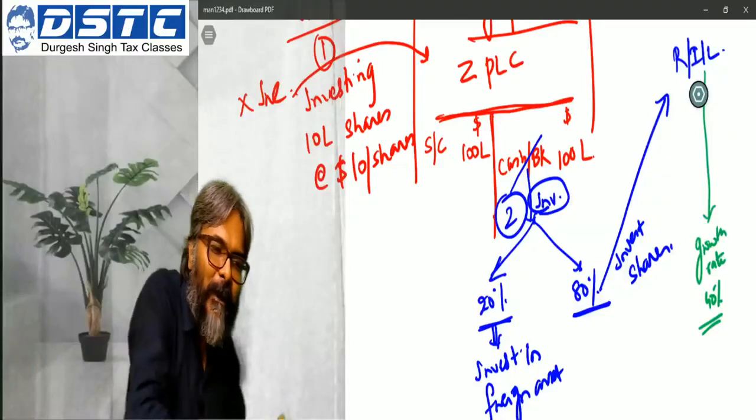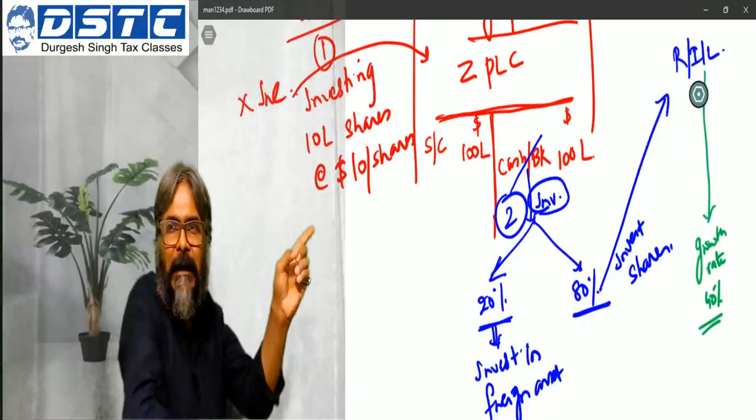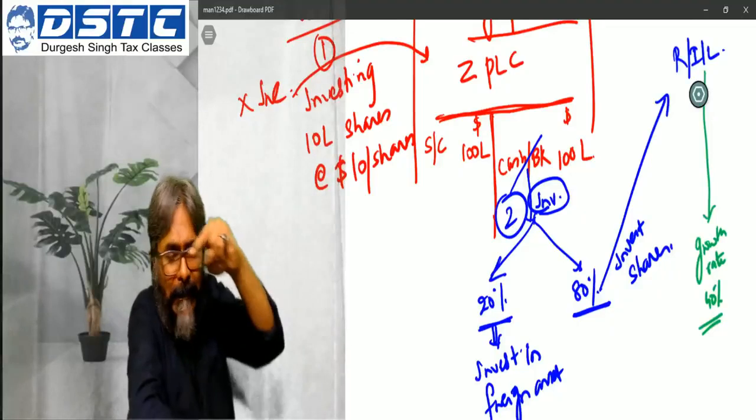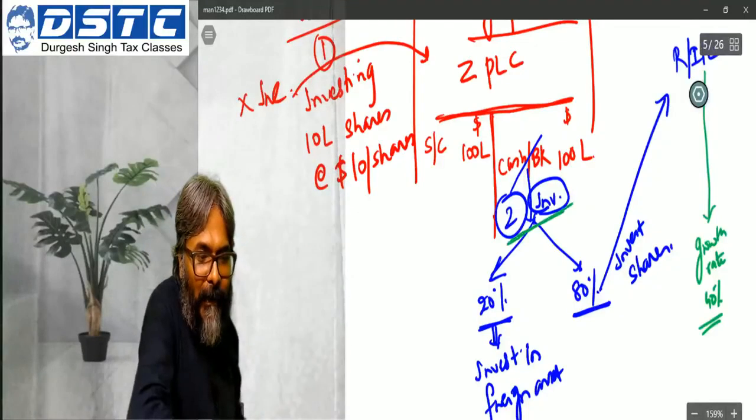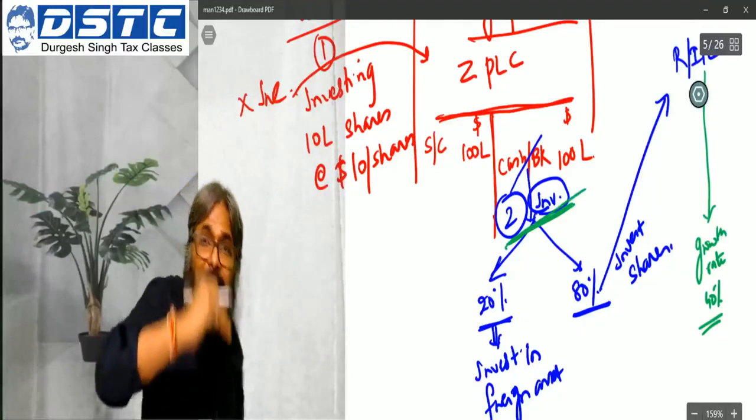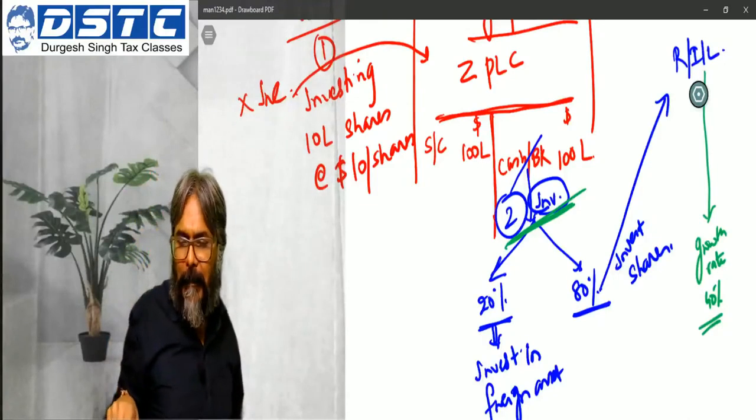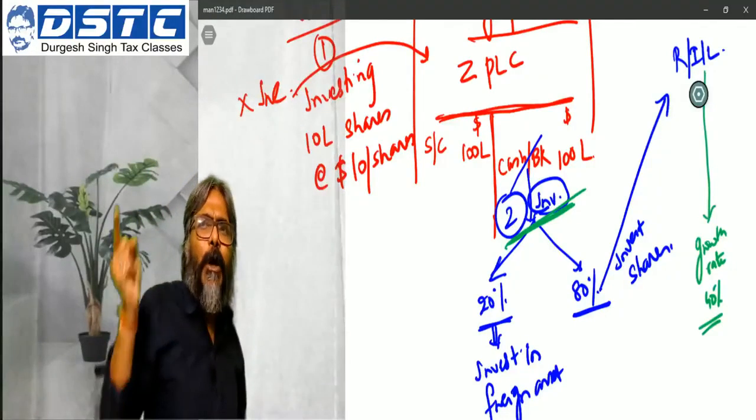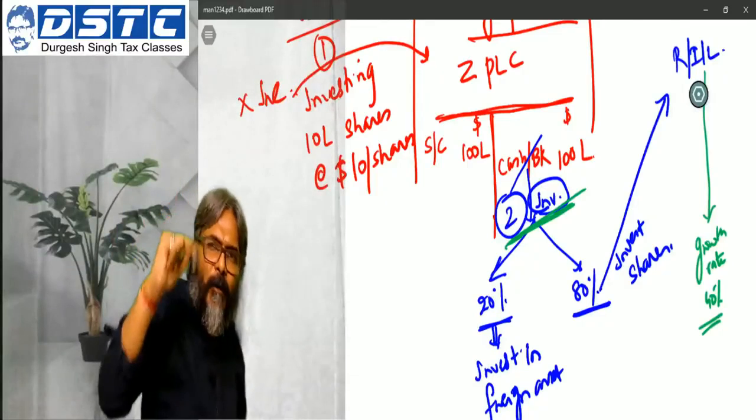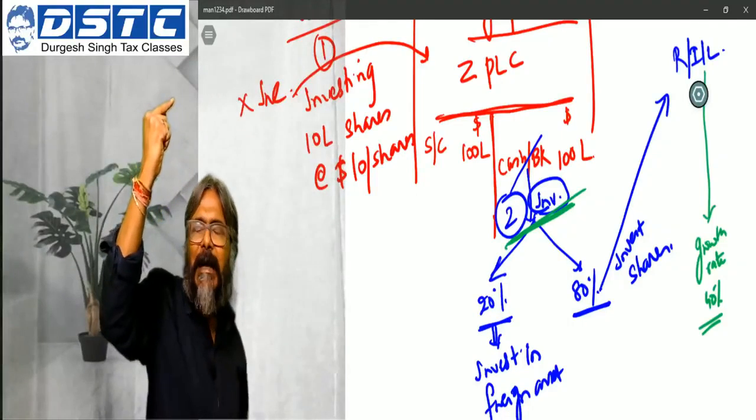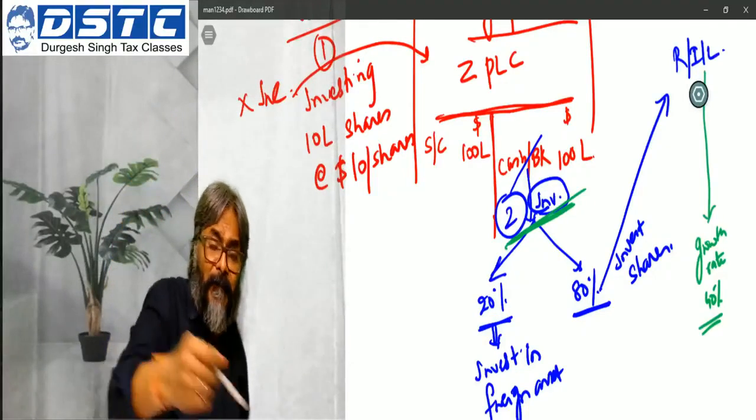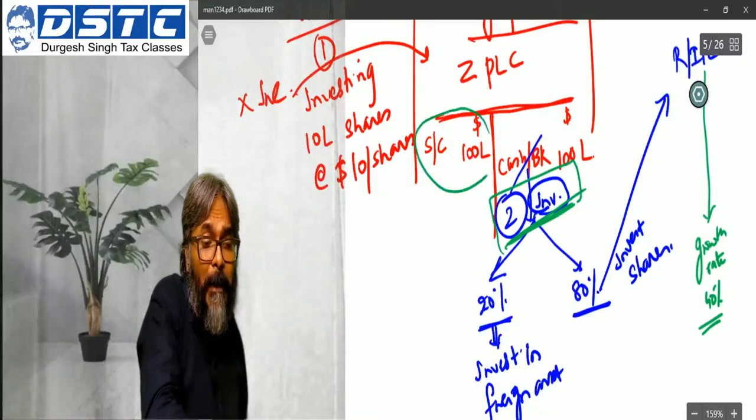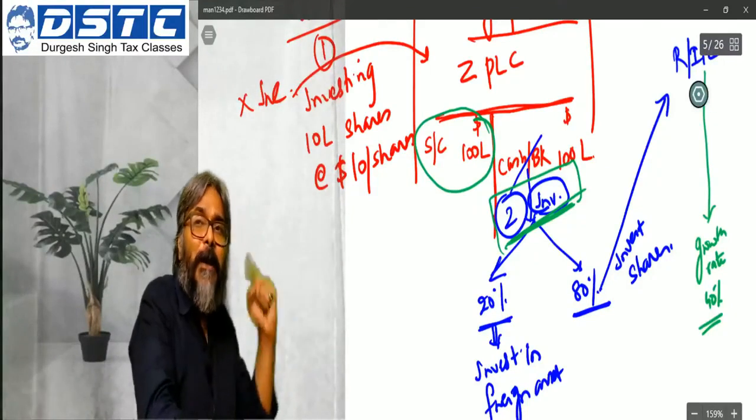What about the investment value of ZPLC? The fair market value of the investment of ZPLC will pick up. Book value of the investment of ZPLC is one thing, but the FMV of the ZPLC investment, will that also enhance substantially to that extent? And the answer is yes. If the FMV of my investment goes up, that will have an impact. Impact on what? On my own share price.